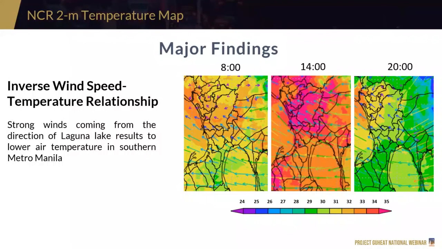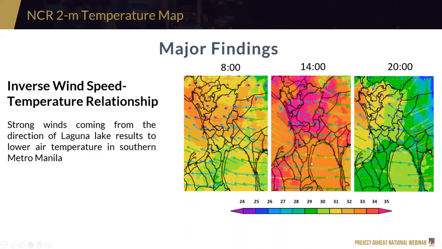Now, on the other hand, where strong winds are, the areas near it tend to have a lower air temperature, as we can see here in Laguna. So, compare dito na mainit, at saka compare dito na may malalakas na wind speed, mas malalamig yung area relatively to this area.